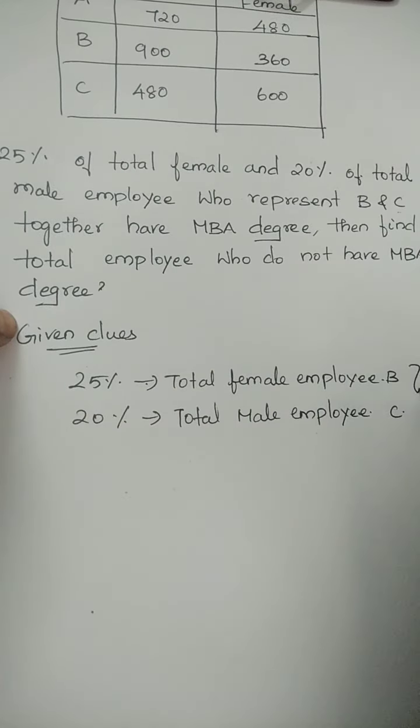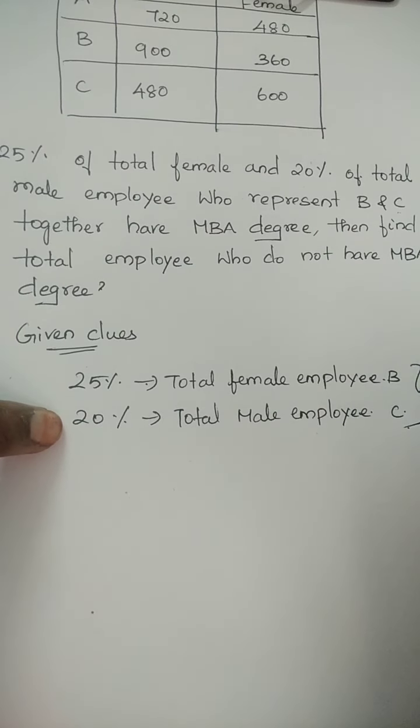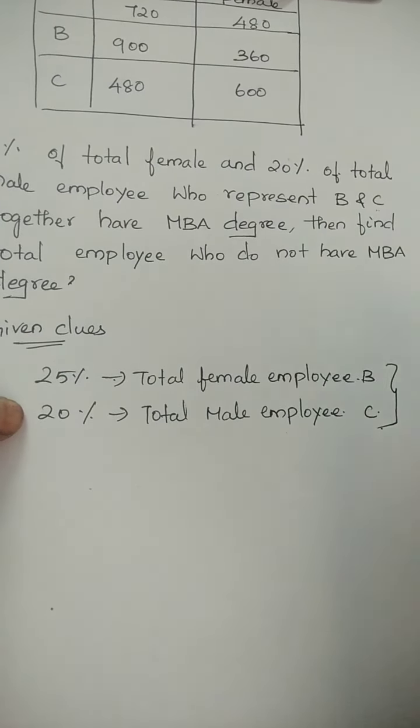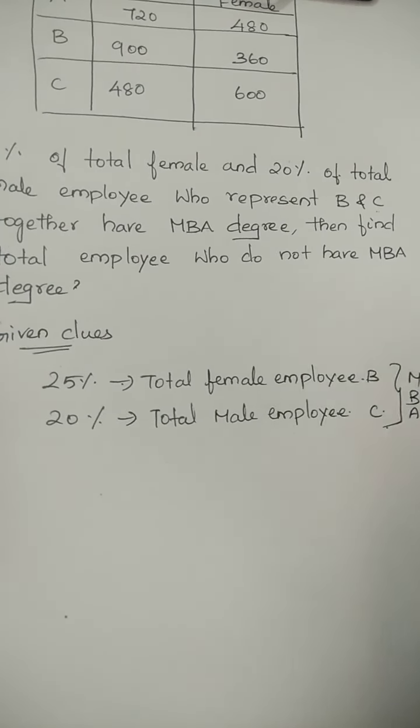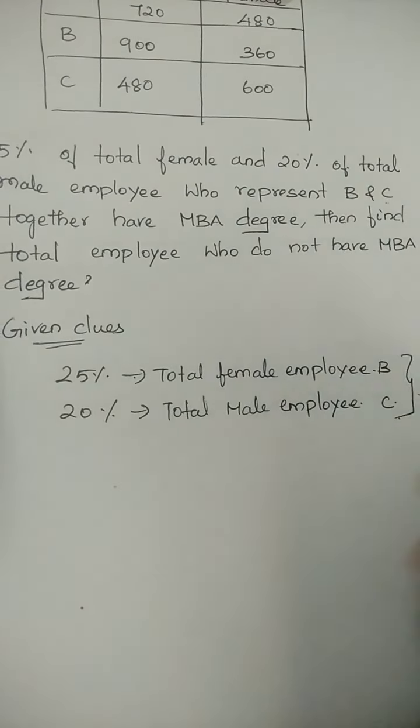Both B and C, 25% and 20%, together have an MBA degree. Then find the total employees who don't have an MBA degree.